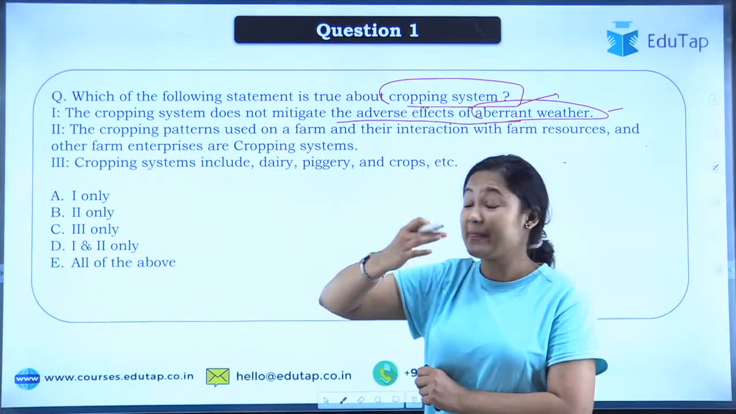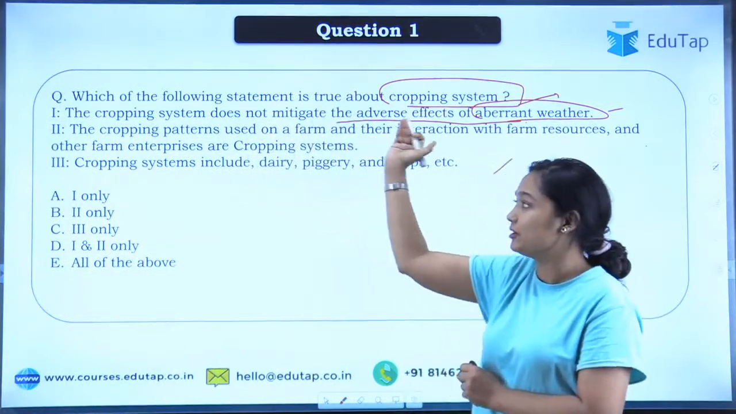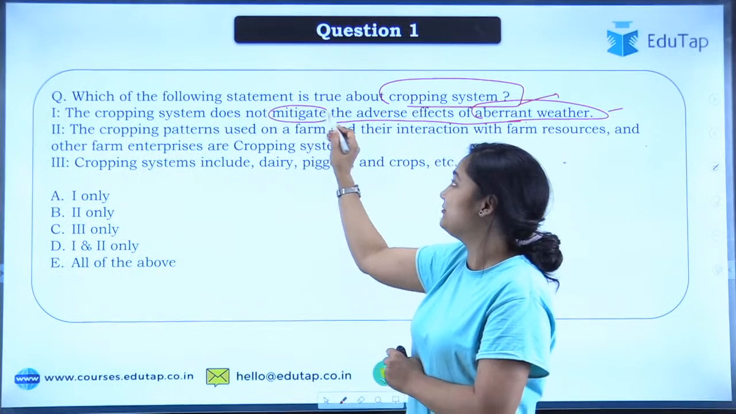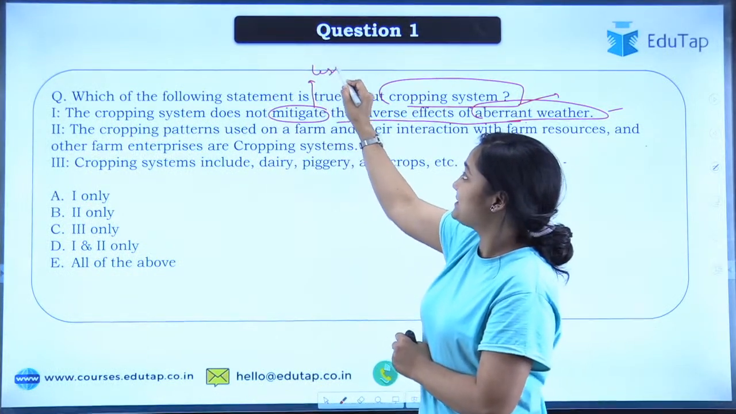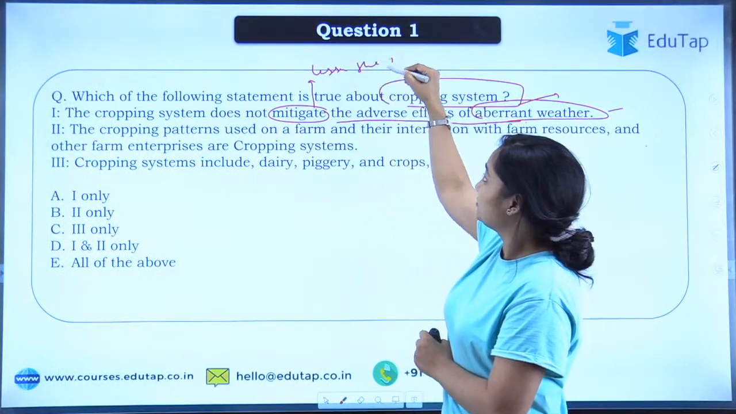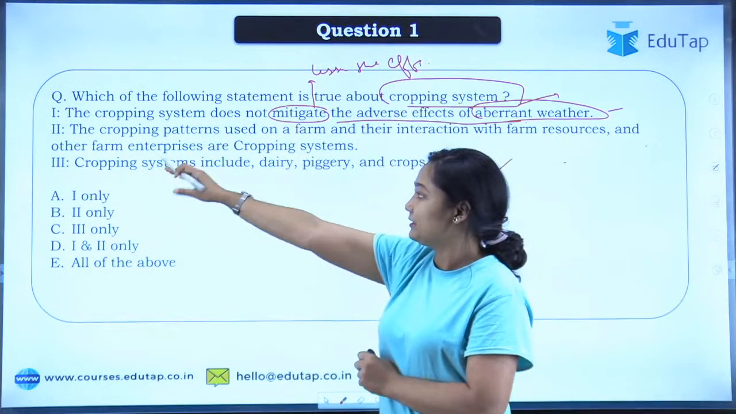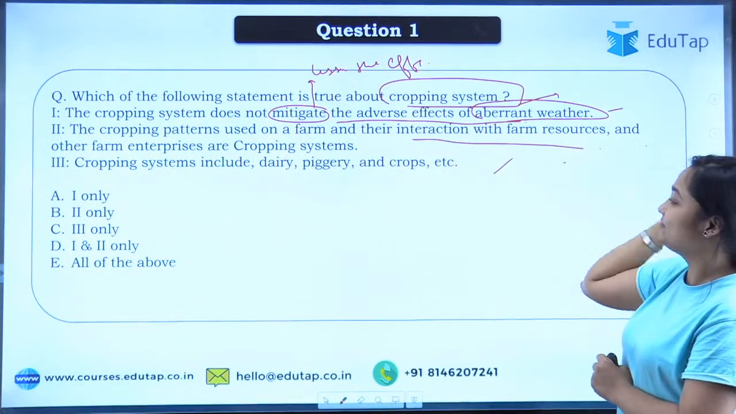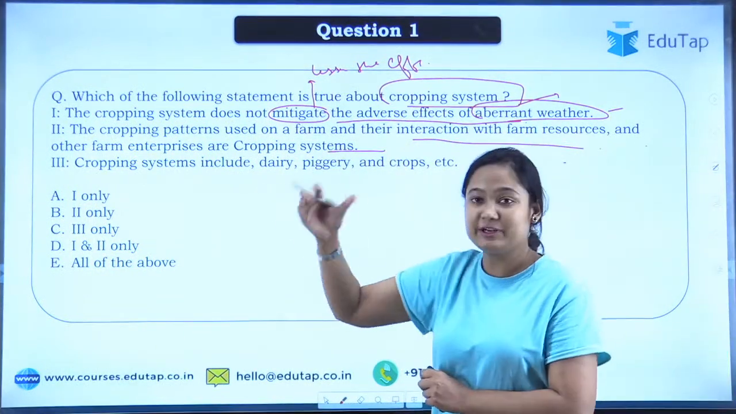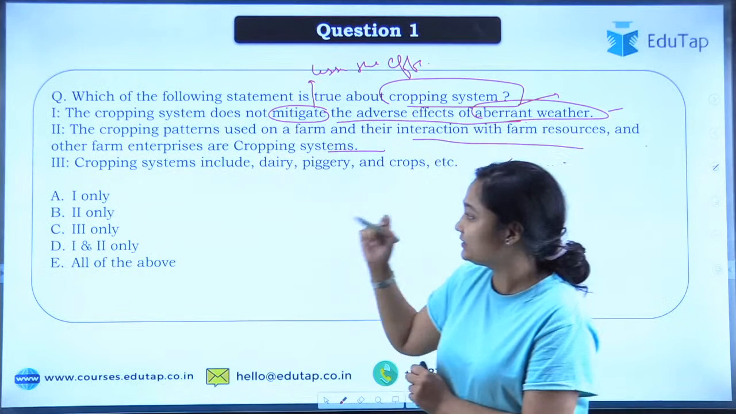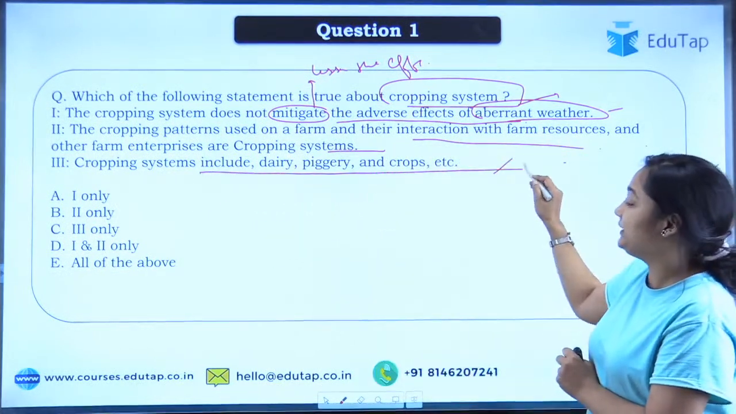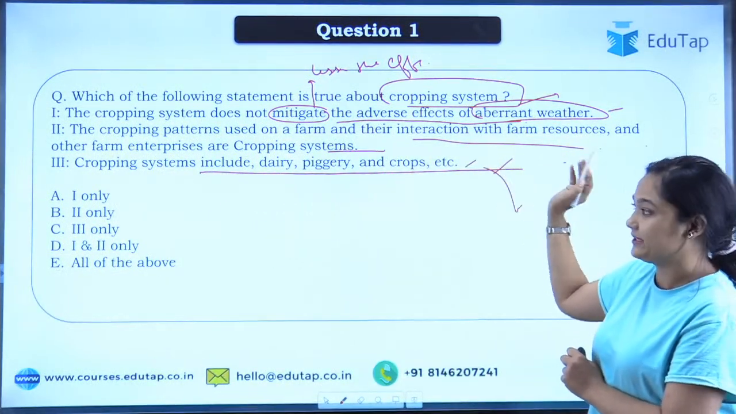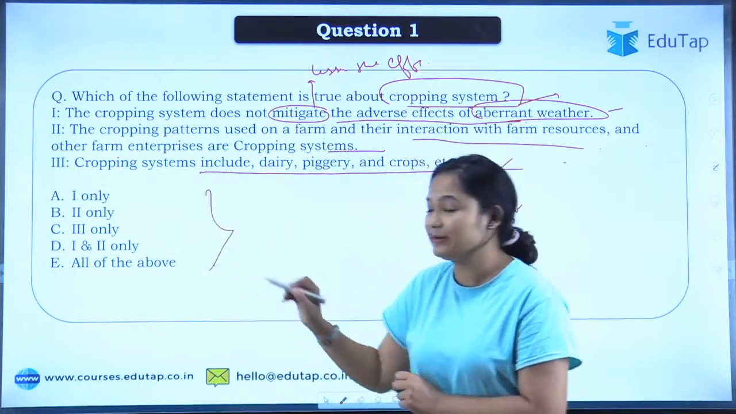Okay, climate change, you know it is a problem. So is the cropping system meant to mitigate or lessen the effect? Mitigate means to lessen the effect, to make it a little better. The second statement says the cropping pattern used on the farm and their interaction with the resources is the cropping system. So it's basically giving us the definition. The third one says cropping system includes the dairy, piggery and crop etc. So you'll have to tell which of these statements is correct.